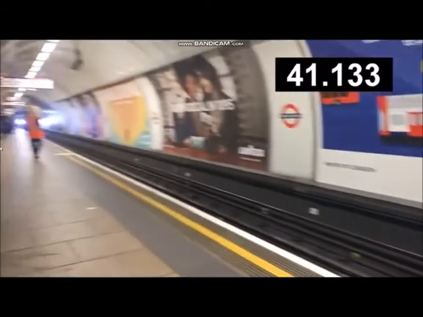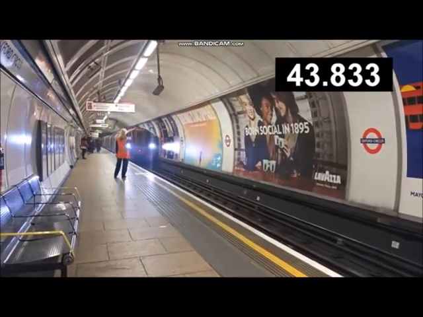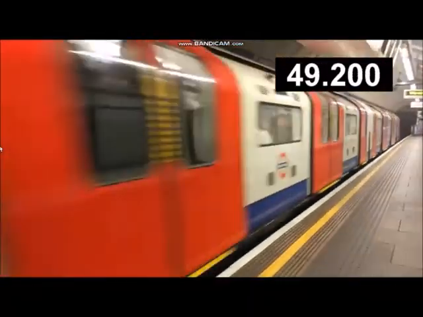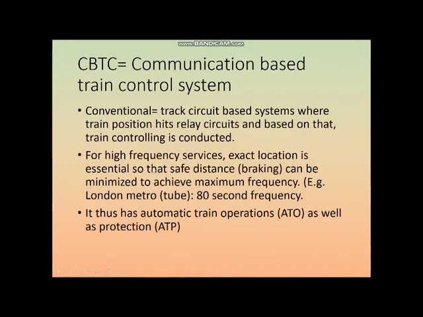Less than 1 minute, it is observed, is not feasible and not possible. For high frequency services, exact location is essential so that the safe braking distance can be minimized to achieve maximum frequency. What we want is that now the number of people is very large. We cannot expect overcrowding every now and then, so we have to reduce the headway. We cannot even make too much engineering change. So we are limited on resources, and at the same time we have to transport more and more people.